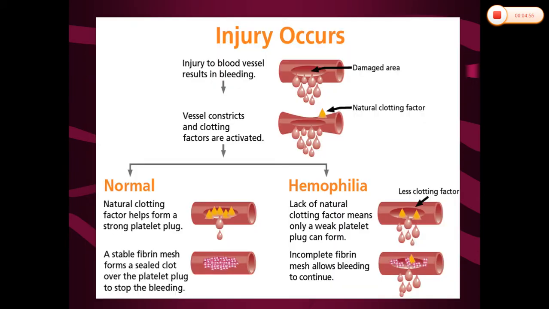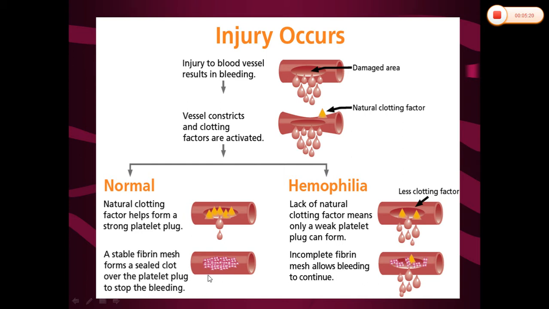So you may get a doubt here. Why in coagulation disorders also will bleeding occur? In normal persons, what will happen? Soon after any injury, there will be vessel constriction. After that, the clotting factors will be activated, so that they will form a strong platelet plug. And with a stable fibrin mesh, it will form a sealed clot over the platelet plug, so that it will